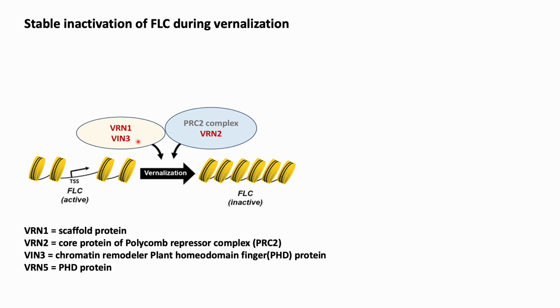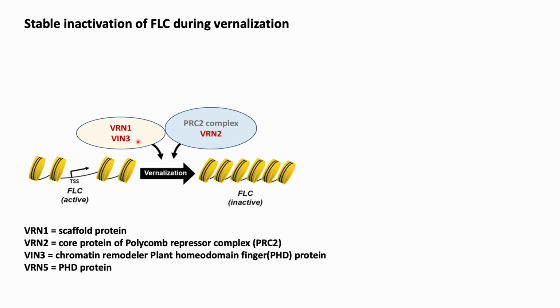VRN1 encodes a scaffold protein and VIN3 encodes a chromatin remodeler protein called plant homeodomain finger, that is PHD protein. VIN3 expression increases after transfer to cold and then decreases rapidly after transfer to warm conditions.